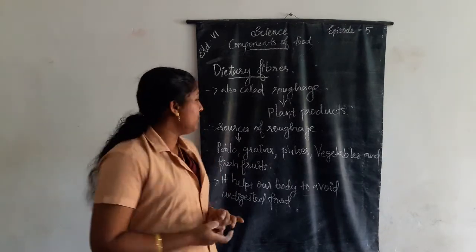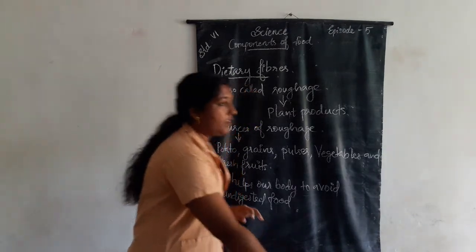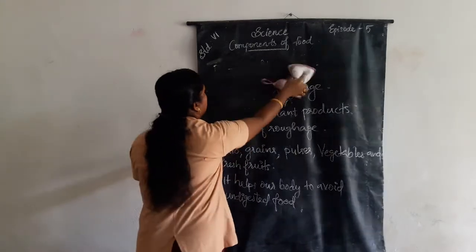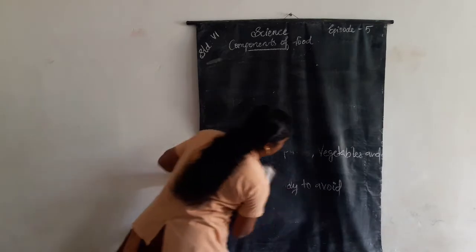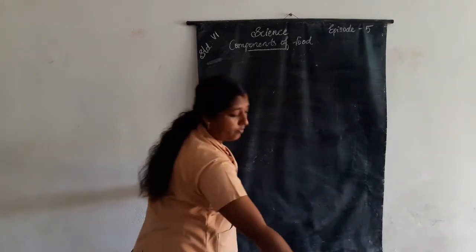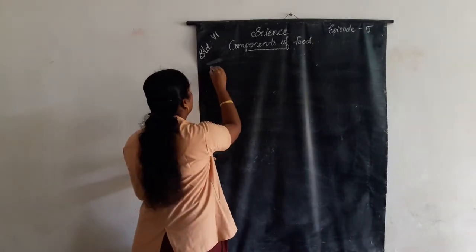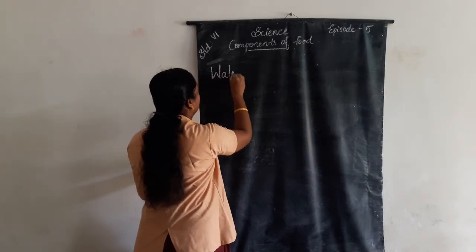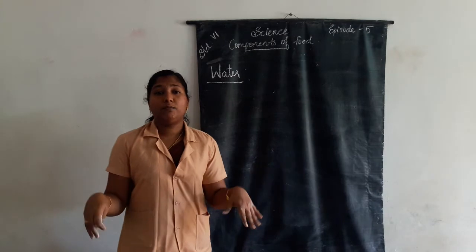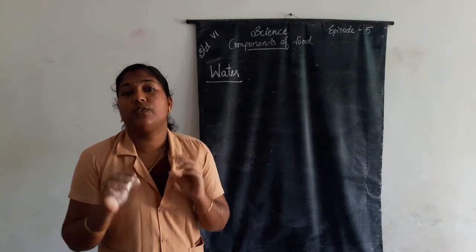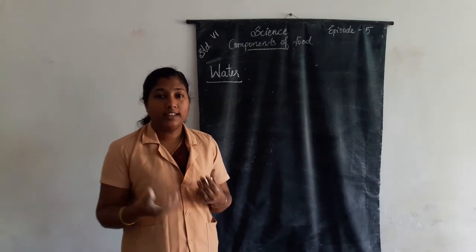Okay. Next one is water. Water is also a component of food. We know that all living beings need water for their survival.